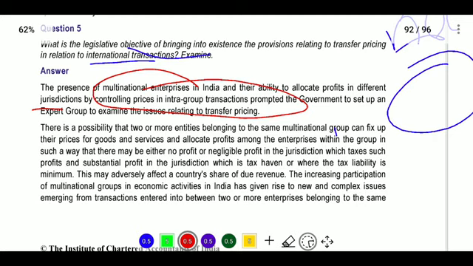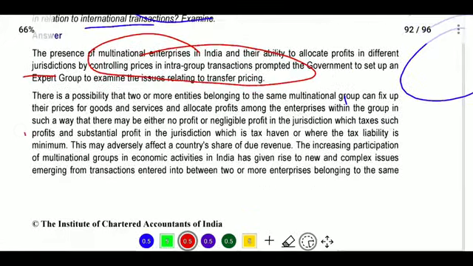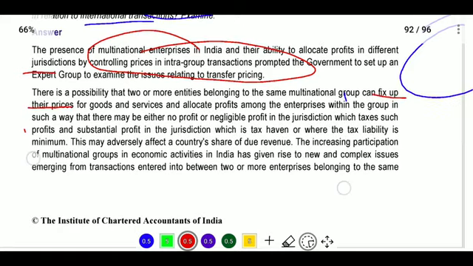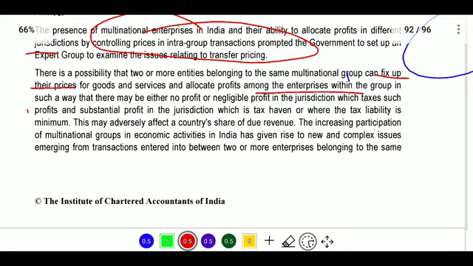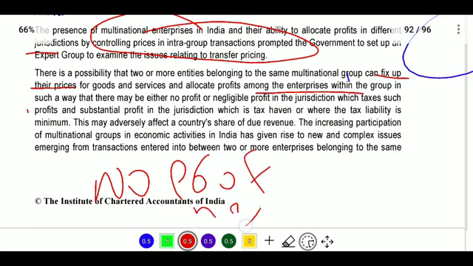Prompted by this, the government set up an expert group to examine the issues relating to transfer pricing, and there is the ability of two or more entities belonging to the same multinational group to fix the price of goods or services and allocate profit among enterprises within the group in such a way that there may be either no profit, so they will show no profit, or negligible profit.